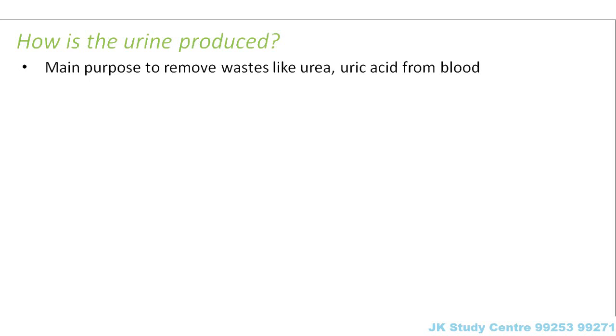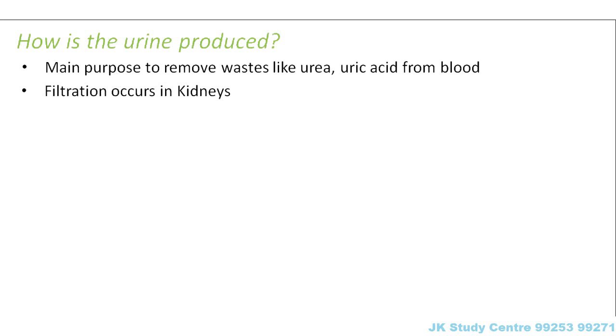So our aim is to remove these kinds of materials from the blood. The main filtration occurs in the kidneys. Kidneys are the actual organs where we get rid of the waste products. After the kidneys, whatever is there is just used to pass the urine, because the formation of urine is all about getting rid of the waste products.